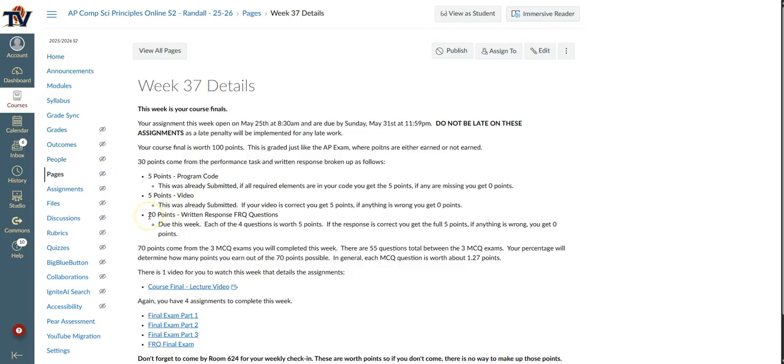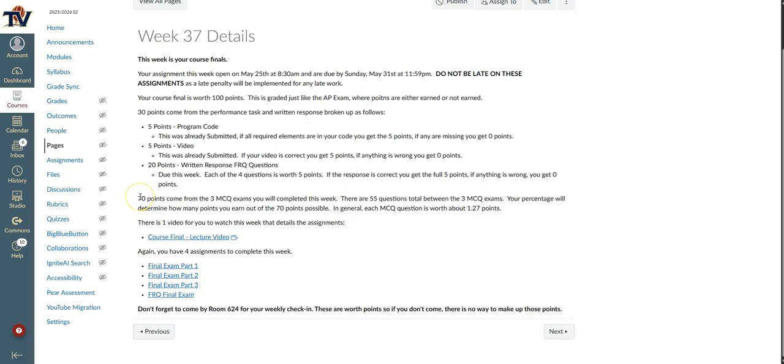The remaining 20 points will come from written responses that you will write and turn in this week. We'll go over this assignment in a minute, but this is your FRQ final exam. That's where these 20 points come from. Beyond that, the remaining 70 points come from MCQ questions. This final exam, parts 1, 2, and 3, are sets of multiple choice questions. They're all from old AP exams. You will answer these questions. It is a little weird because there are 55 questions here and this is worth 70 points.